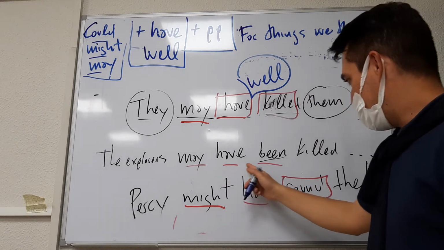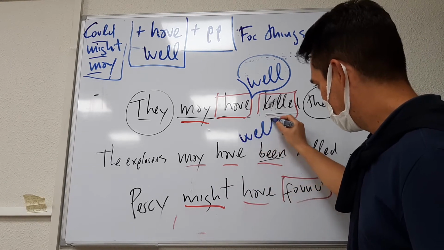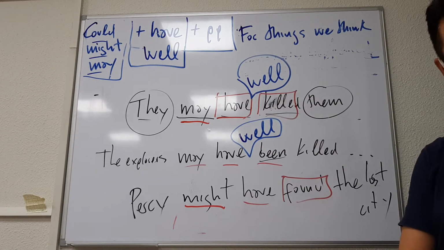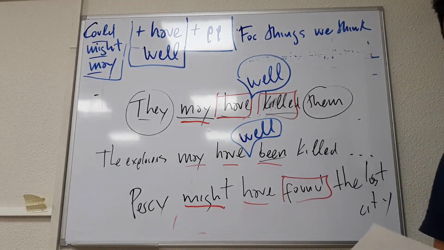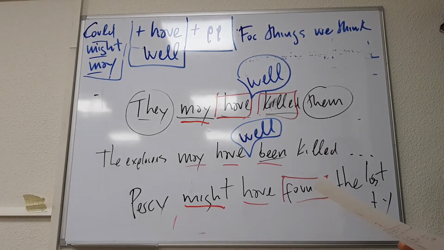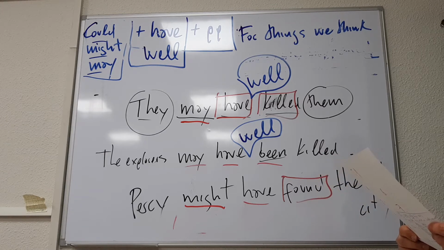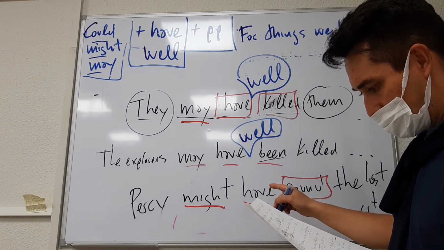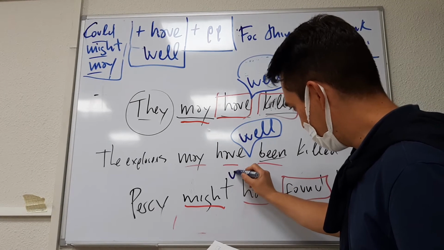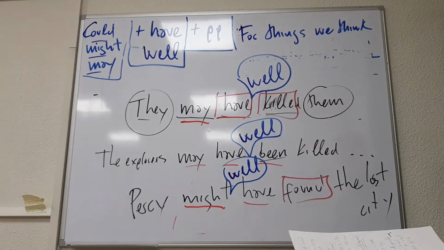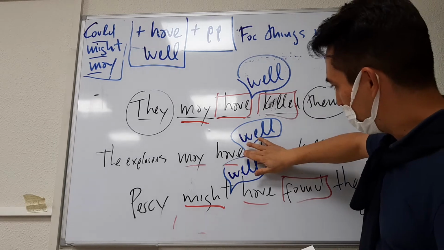The explorers may have well been killed. Or instead of Percy might have found a big city, you could say Percy might well have found the lost city. You can also add the well here. There are possibilities for well.